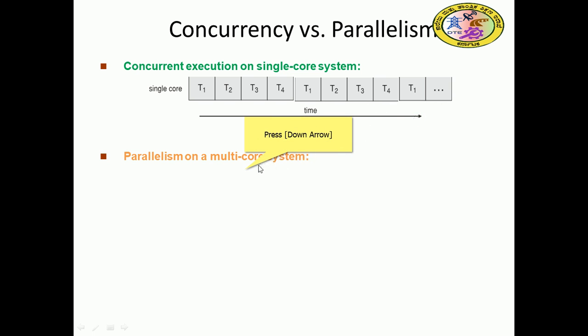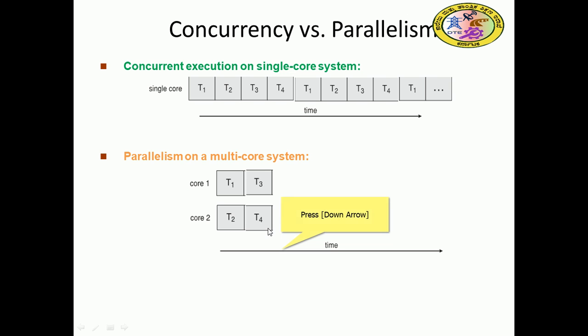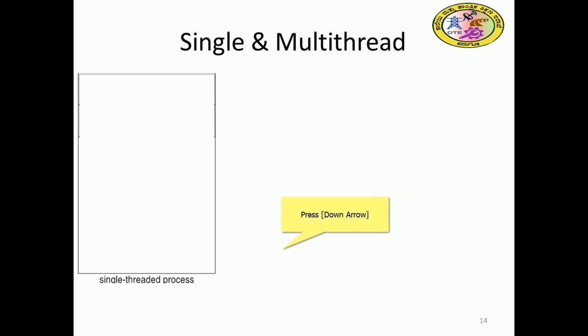If a multi-core system is there, then it will be fruitful. So 2 cores are there. In the first round, core 1 will execute T1 and core 2 will execute T2. In the second round, core 1 will execute T3 and core 2 will execute T4. Then in the third round, core 1 will again take T1, right? Like that, several rounds will happen, and after that it is completed.